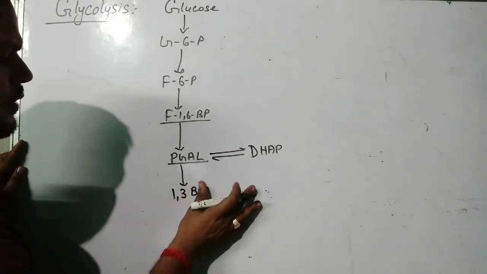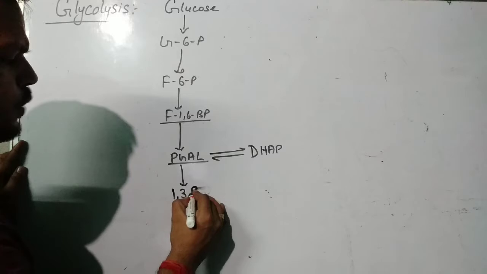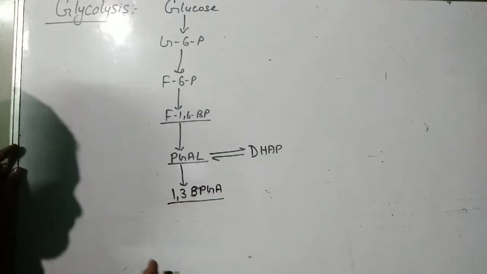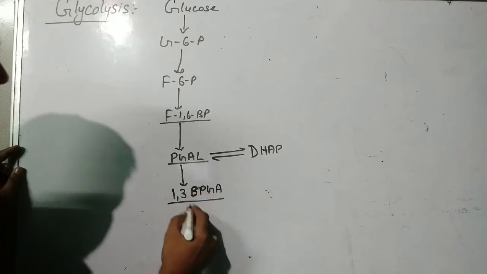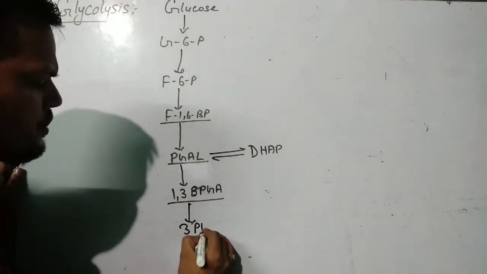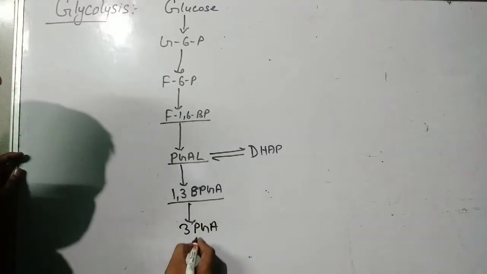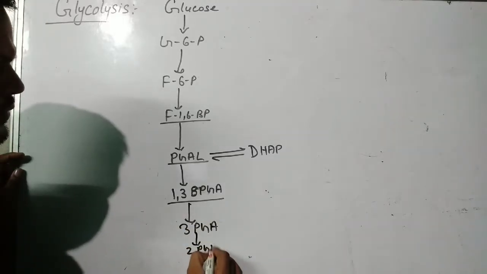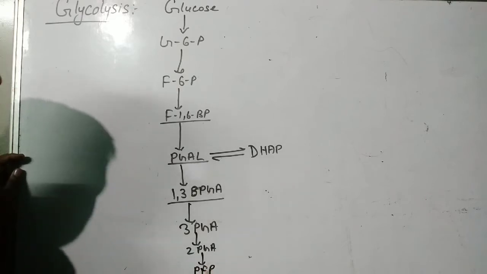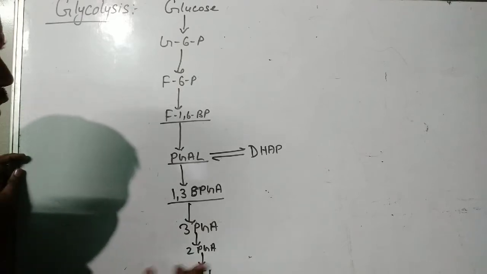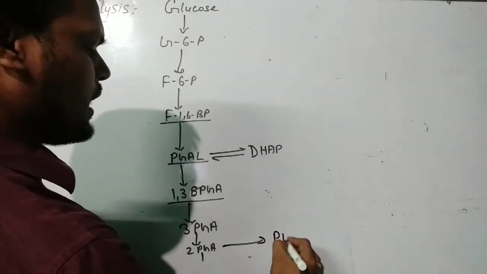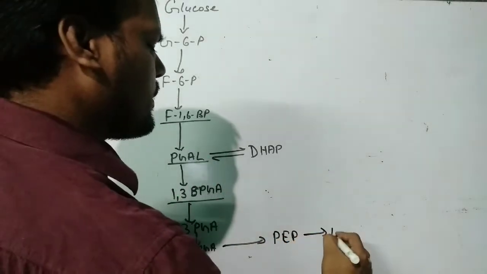1,3-BPGA. It is converted to 1,3-BPGA. 1,3-BPGA means 1,3-bisphosphoglyceric acid. Then it is converted to 3-PGA. 3-PGA is converted to 2-PGA. 2-PGA is converted to PAPE. Space is not there, so after 2-PGA, I am writing like this one. After 2-PGA, it will be PAPE, and from PAPE, it will be pyruvic acid.